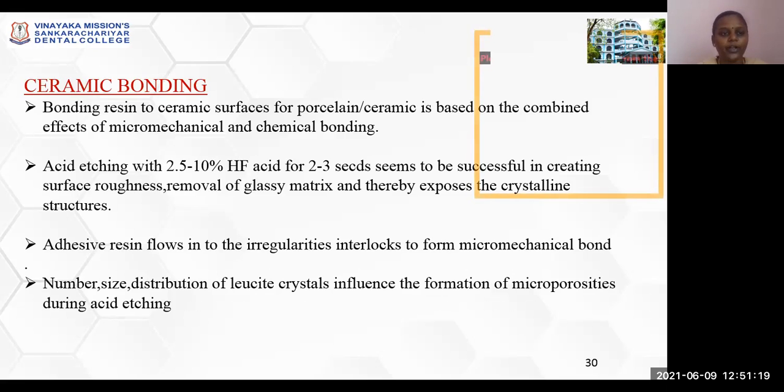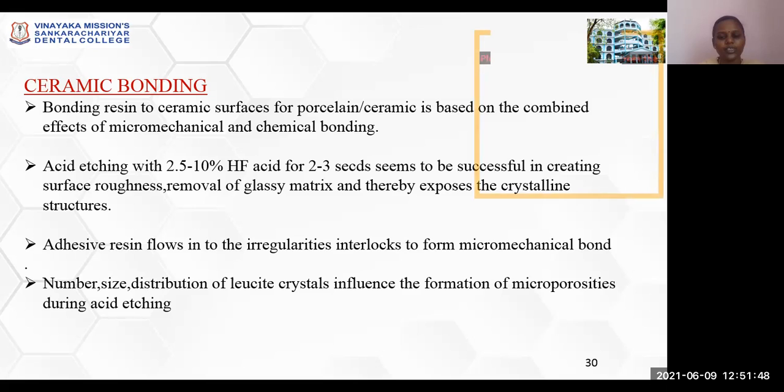Coming to ceramic bonding, bonding resin to ceramic surfaces for porcelain or ceramic is based on the combined effects of micromechanical and chemical bonding. Acid etching with 2.5 to 10% hydrofluoric acid for 2 to 3 seconds seems to be successful in creating surface roughness, removing the glassy matrix, and thereby exposing the crystalline structures.